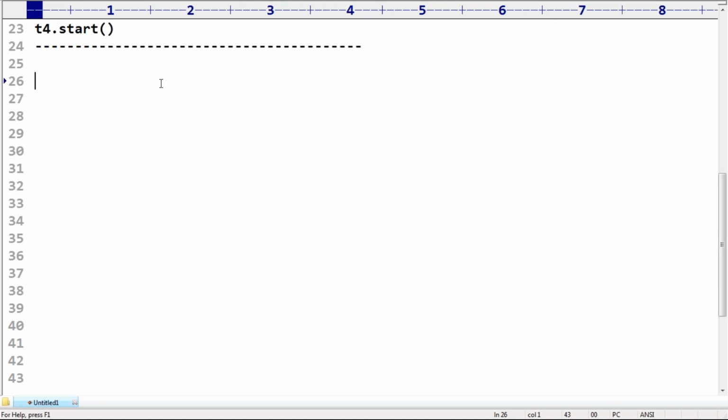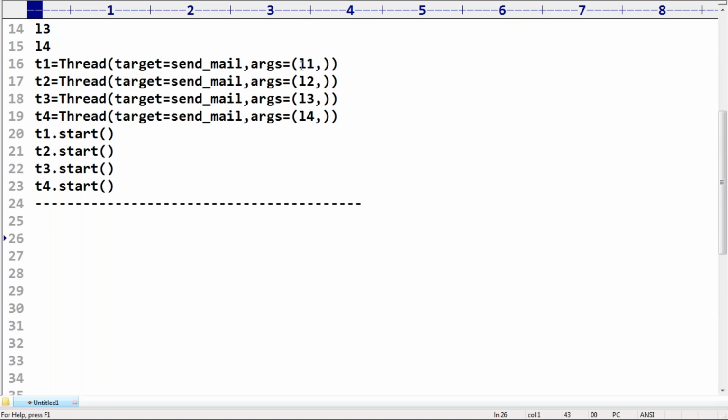Next, Seema has a small doubt. Why are you taking the comma? Why are you taking the comma in args is equal to L1 comma?